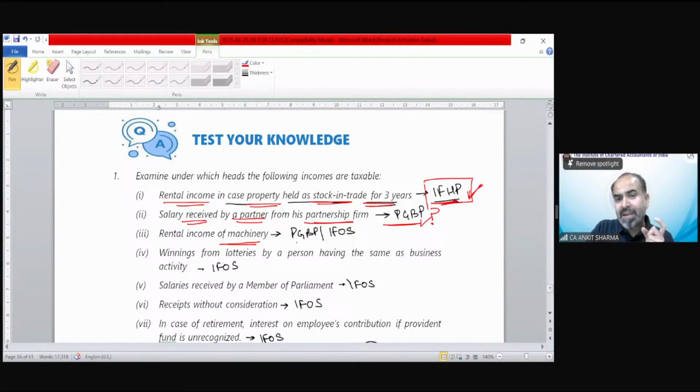Next, rental income of machinery. It could be taxed under PGBP head or income from other sources also. It depends upon the nature of the activity. If this is a regular nature of activity, then that is going to be your PGBP income.